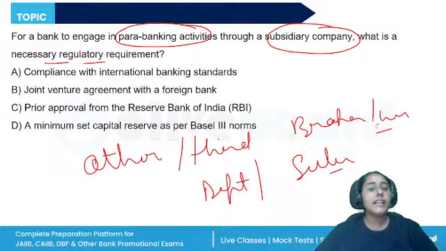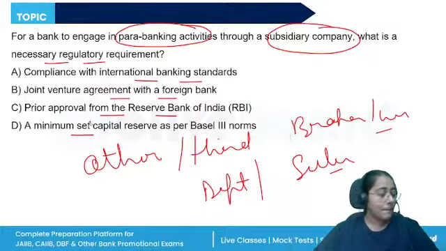So when they are engaging in the para-banking activities through the subsidiary, what is the necessary requirement? Compliance with the international banking standards, joint venture agreement with a foreign bank, prior approval of RBI or a minimum set capital reserve as per the Basel III norms.